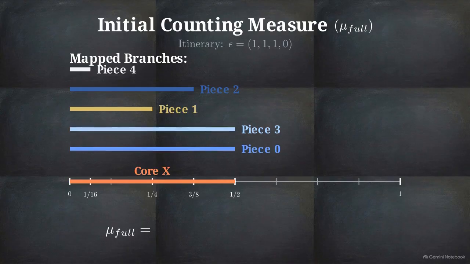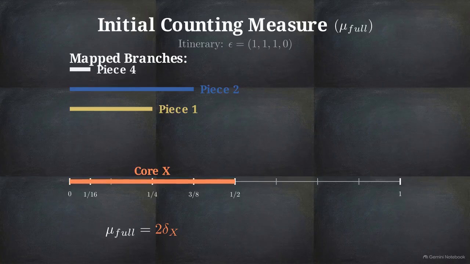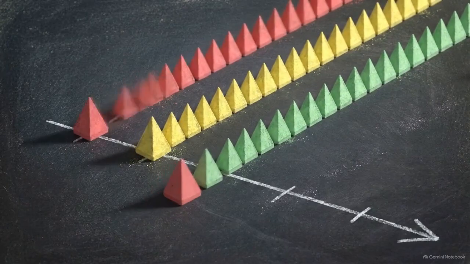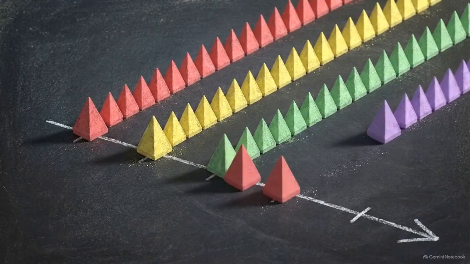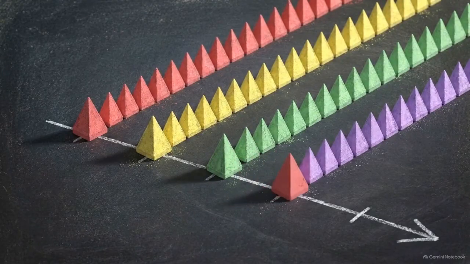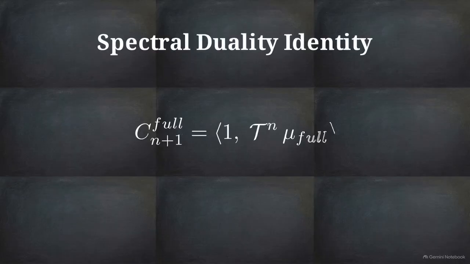The 2 core mappings give us a weight of 2 for the core interval, with the remaining seeds added as Dirac measures on their respective bounds. This initial measure encapsulates the entire first step of the system's tautological complexity, providing the foundation for the operator's iteration. This is the spectral duality identity.